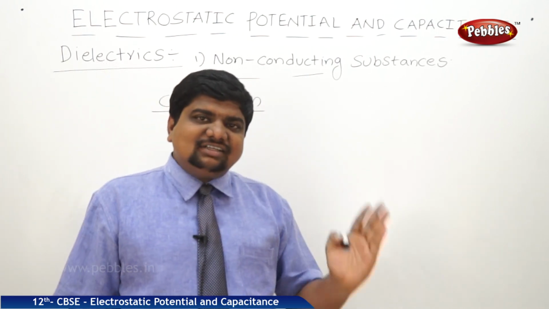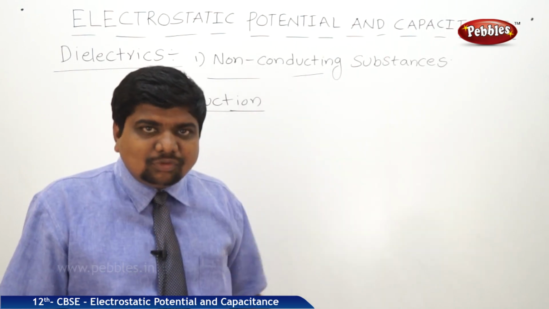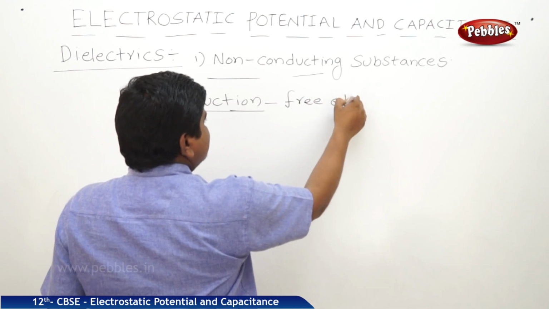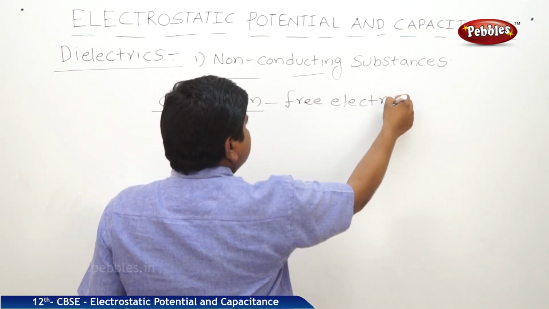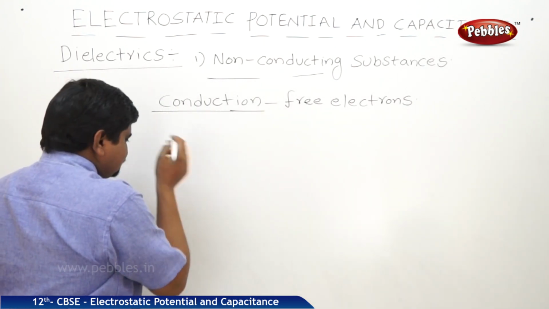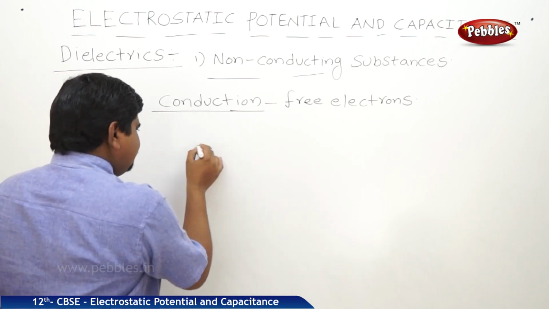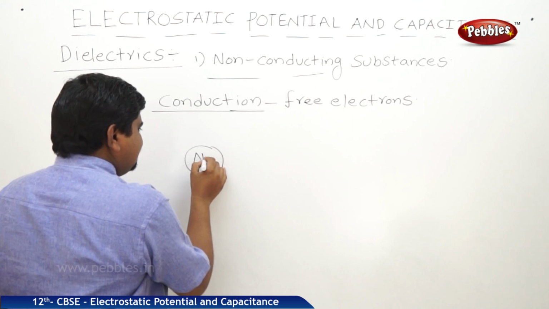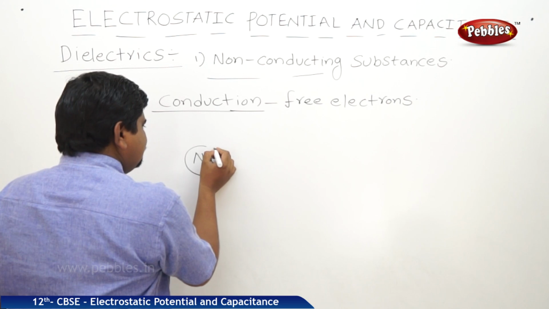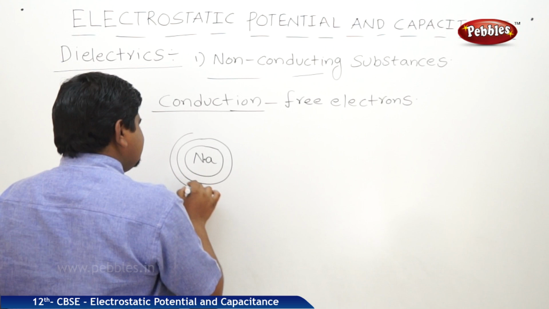These free electrons, in terms of atomic structure, we can say are valence electrons, which are in the outermost shell. Let me give one example. Suppose we take a sodium atom. This sodium atom's atomic structure is like this. Inside, protons and neutrons are present. Around the nucleus of the sodium atom, shells are arranged like this.